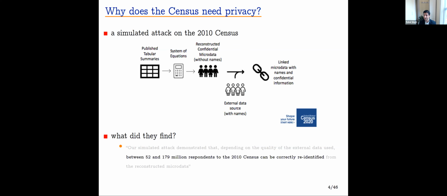Researchers at the Bureau simulated an attack on the 2010 census. So the 2010 census consists of these tabular summaries that are ostensibly anonymous with a lot of cross-tabulations. For a certain census block, how many people have characteristics A and B and C and D and so on. And these can be viewed as a system of equations and then solved to reconstruct microdata without names. Then, pretending to be hackers, we could obtain an external data set of names and addresses and try to merge the two. What did they find?